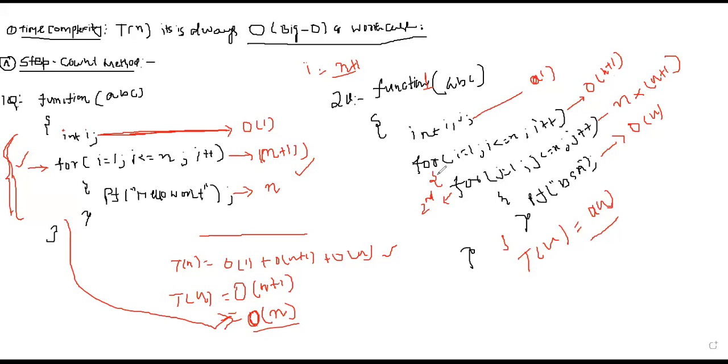Yes or no? For n times, for which loop will it run? n times for this condition. And the second for loop itself will run how many times? n plus 1 times. The total number of times this for loop will execute is n into n plus 1 times. Is it clear why I wrote n into n plus 1 times? Why did we write n for this one? For this for loop, n times, right?